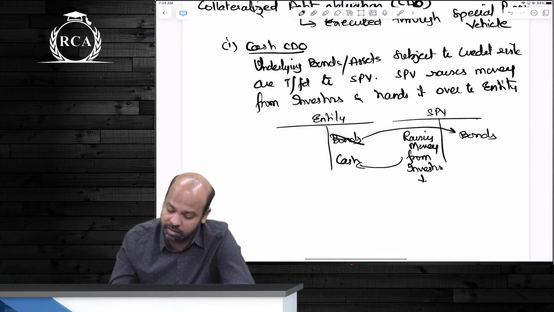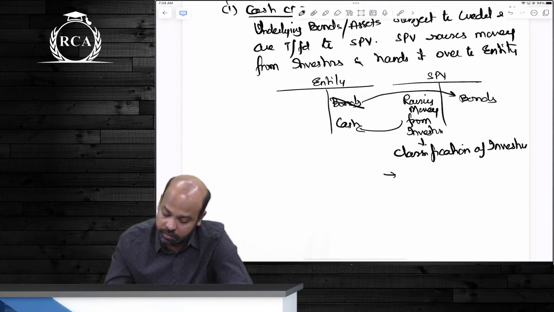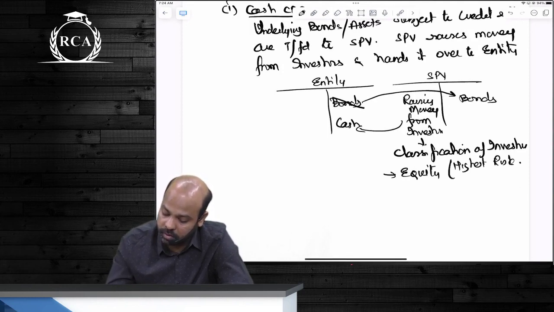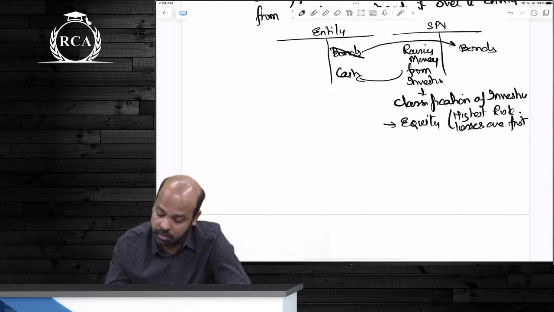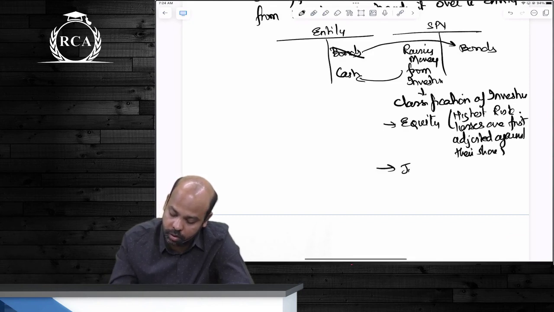ये investors का classification क्या रहता है बेटा? How do you classify investors? Equity, highest risk. Losses are first adjusted against their share. Yes or no? Next beta, junior debt. Finally,